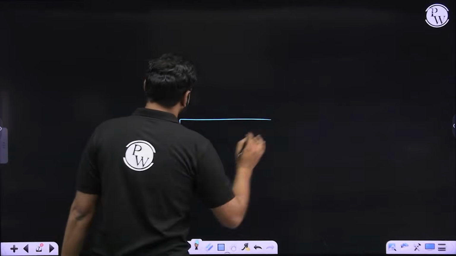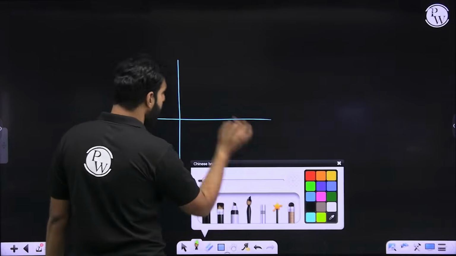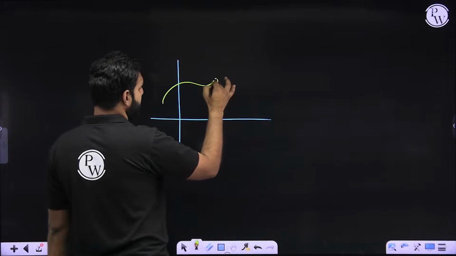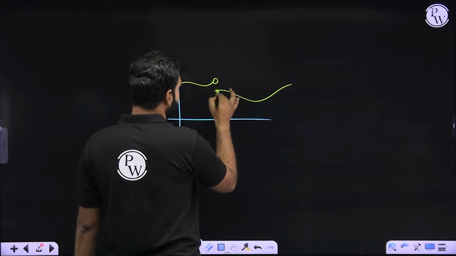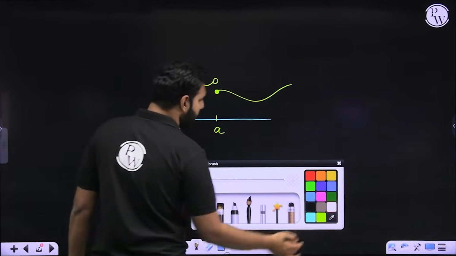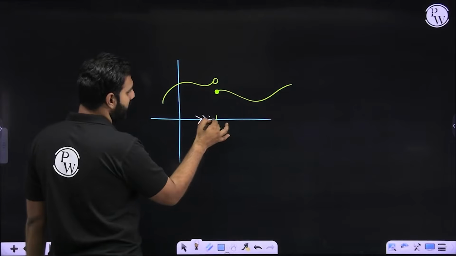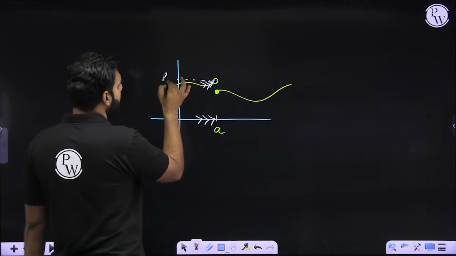Let's say this is the graph of a function. Let me draw a graph of a function. So this is a graph, it breaks here and it goes from here like this. So this is how the graph of the function is defined and this is the point A. Now, if you start approaching A from the left hand side, it approaches this point. Let's call it L1.